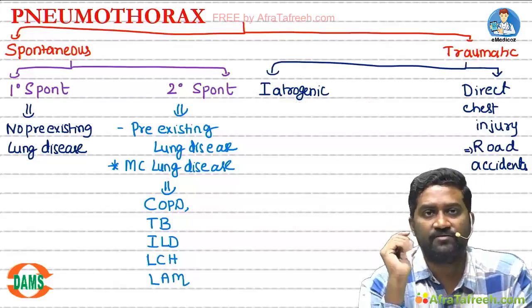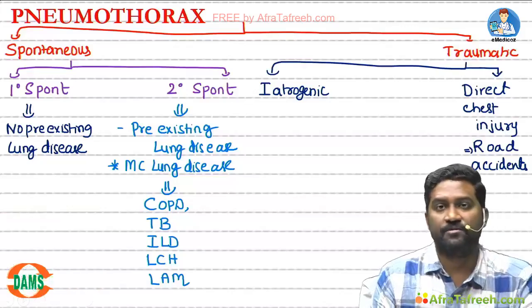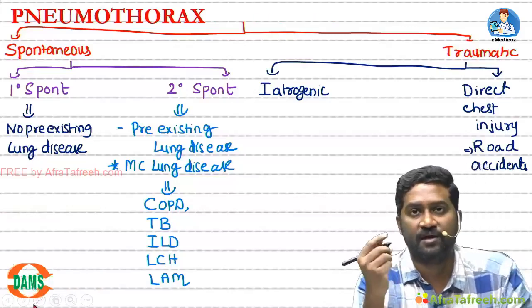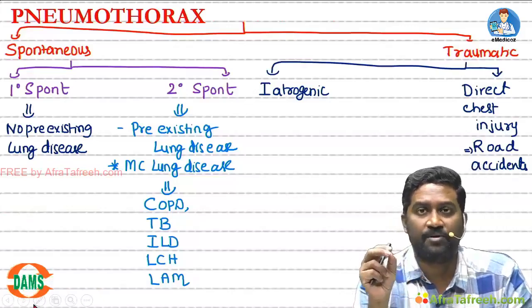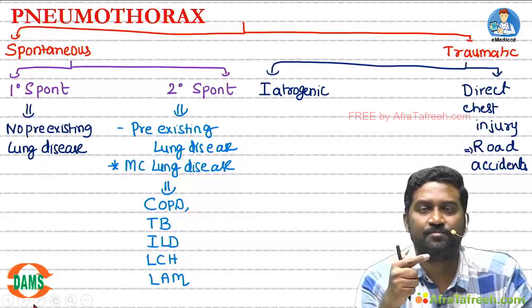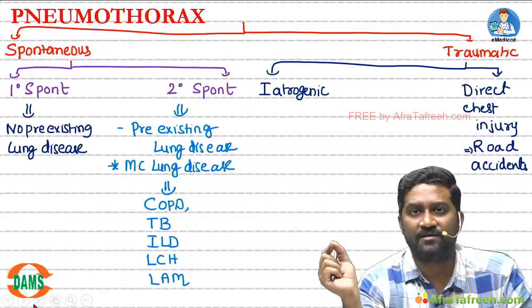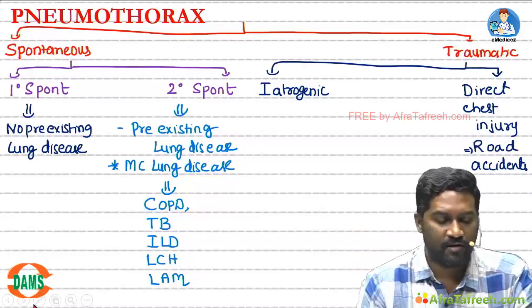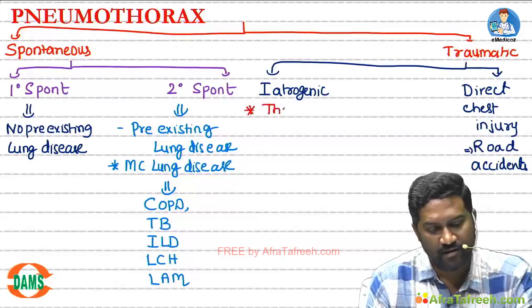Coming to iatrogenic causes. What are the hospital causes of pneumothorax? I told you previously. I asked my postgraduate to get some sample from the pleural cavity. He inserted needle very deep, damaging the lung. Air from the lung escaped into the pleural space. What is this common procedure called? Thoracentesis. During thoracentesis, there can be pneumothorax.